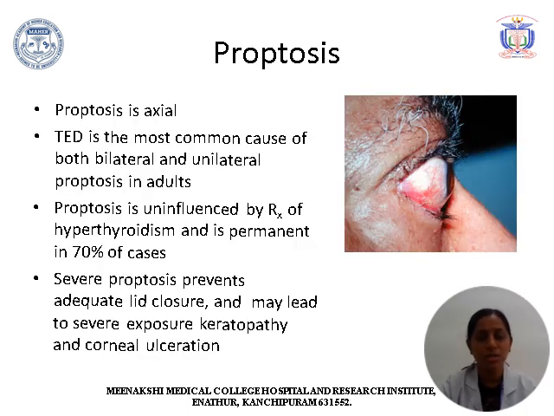Proptosis. Proptosis is usually axial in thyroid eye disease. It can be unilateral or bilateral. It can be symmetrical or asymmetrical. Thyroid eye disease is the most common cause for both unilateral and bilateral cases of proptosis in adults. It is uninfluenced by the treatment of hyperthyroidism and it will be permanent in nearly 70% of the cases. Severe proptosis prevents adequate lid closure and may lead to exposure keratopathy and corneal ulceration.